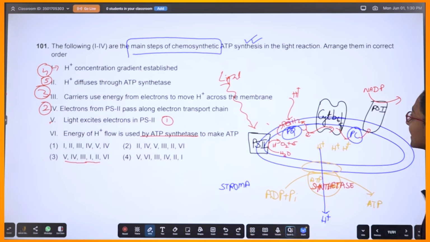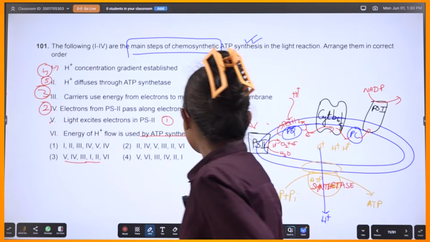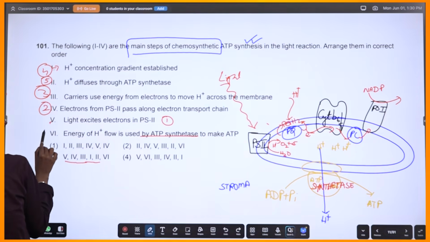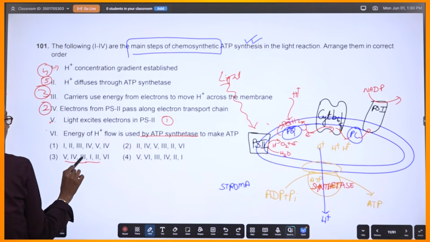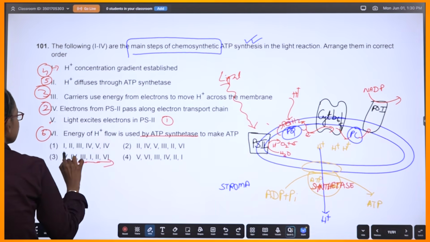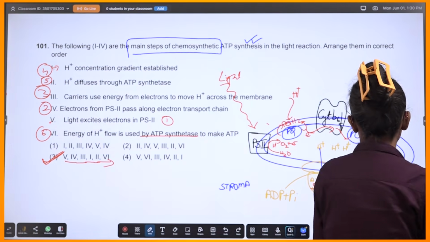ATP synthetase, correct? To make ATP, correct? So that means this is going to be my sixth one. Yeah, sixth point. This one. So that means this option. Do you get me? Okay? Fine. Let's move on.